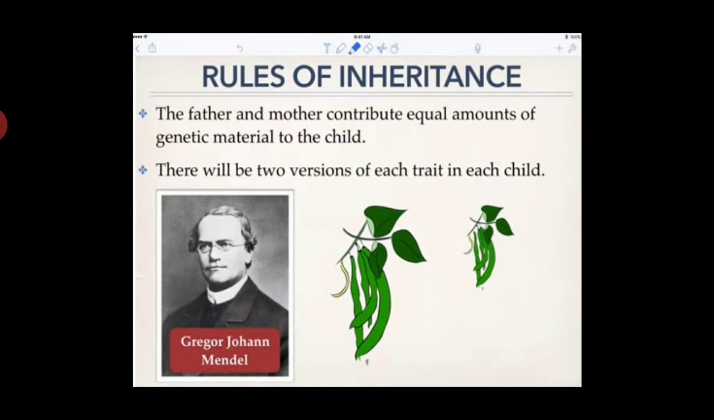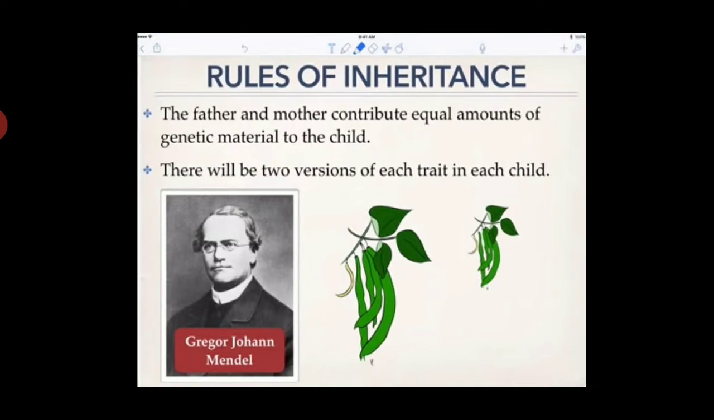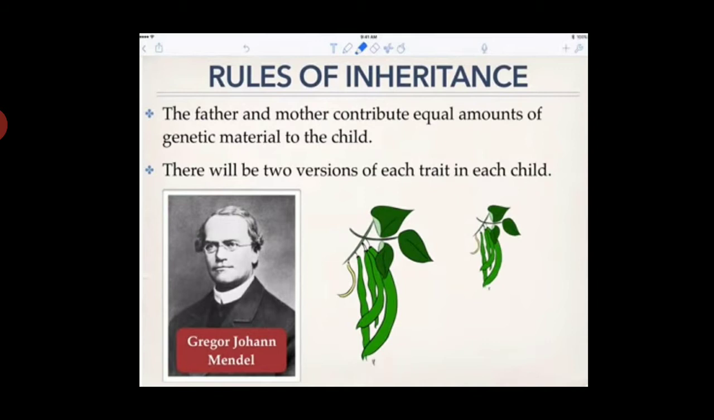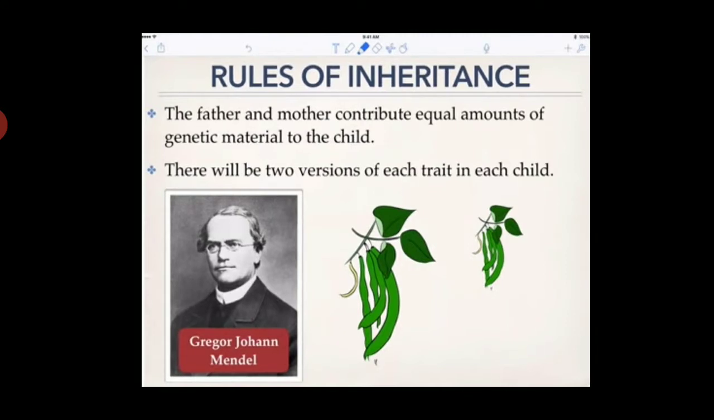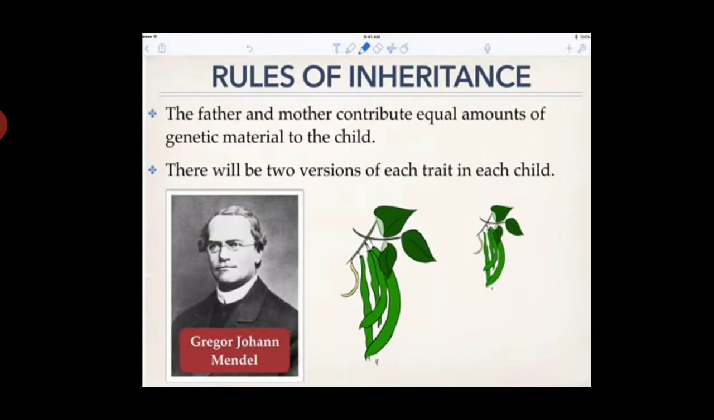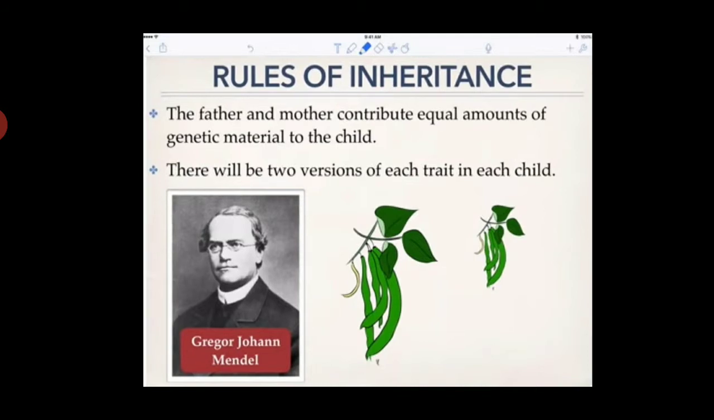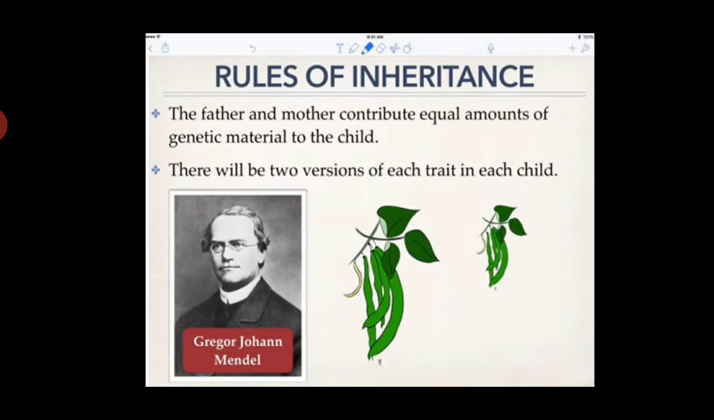Rules of inheritance. The father and the mother contribute equal amounts of genetic material to the child. There will be two versions of each trait in each child. Gregor Mendel is called the father of genetics. Which version is expressed in the child was proposed by Mendel. He conducted research by taking two pea plants. The first pea plant is tall, the second one is dwarf.